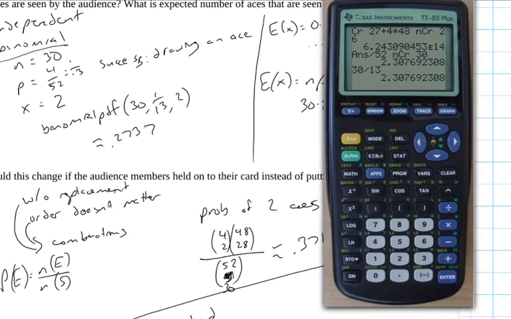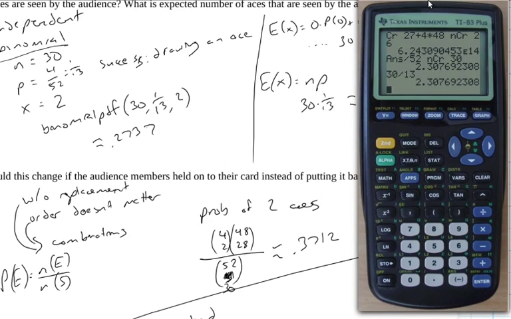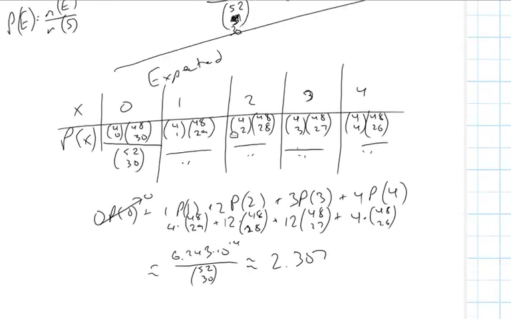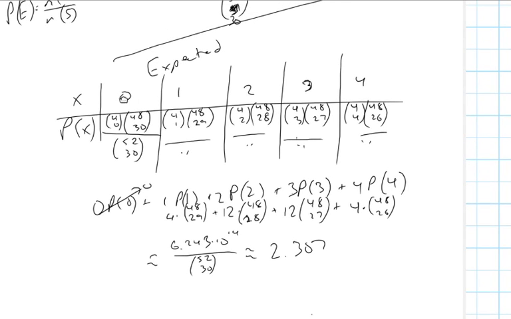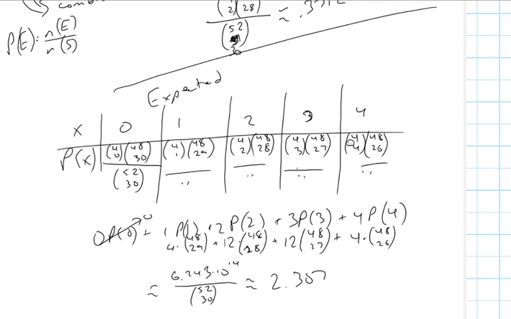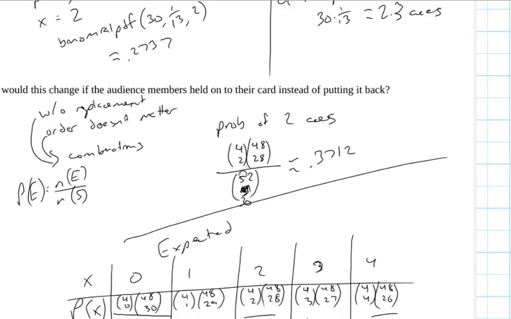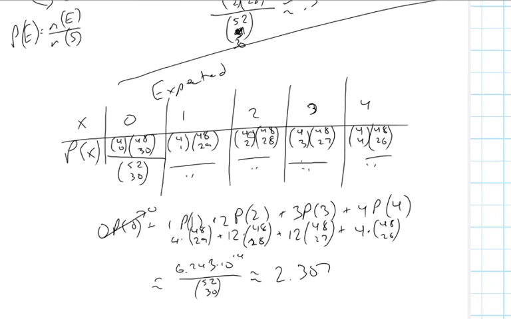We don't need to know exactly what's going on there. I'm just going to leave it at the fact that if you're trying to figure out an expected value for a binomial distribution, you can do this shortcut. For other distributions, you generally can't do that shortcut, although there's obviously something going on here.